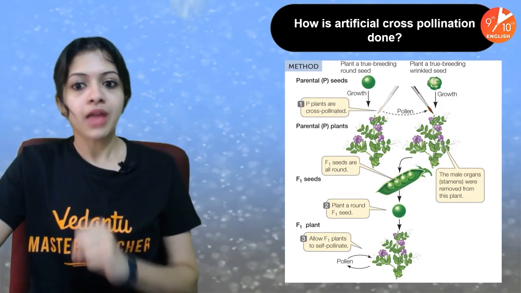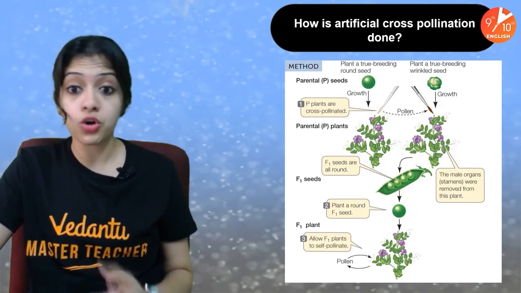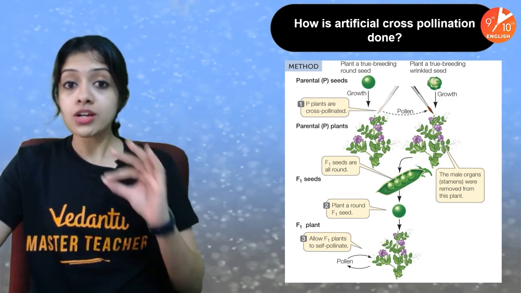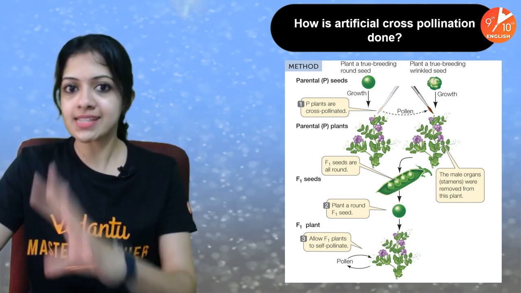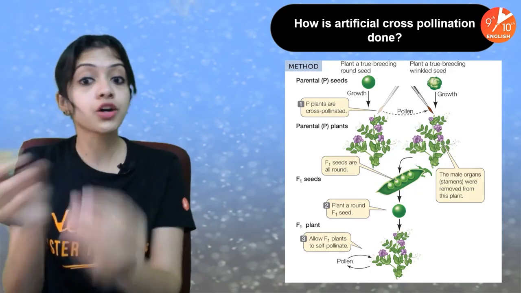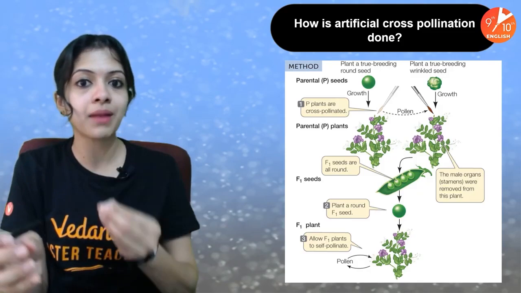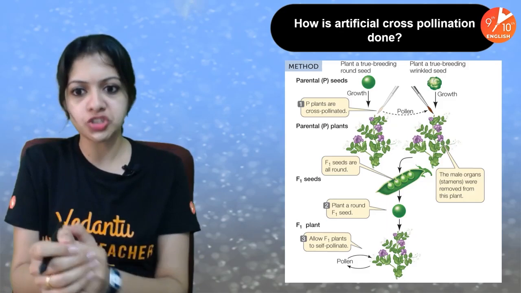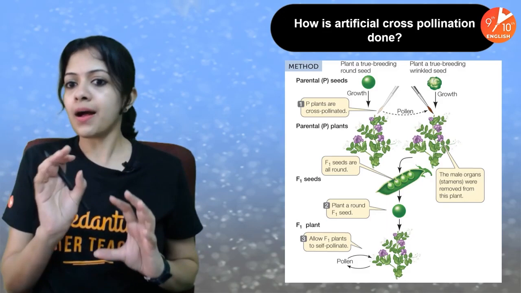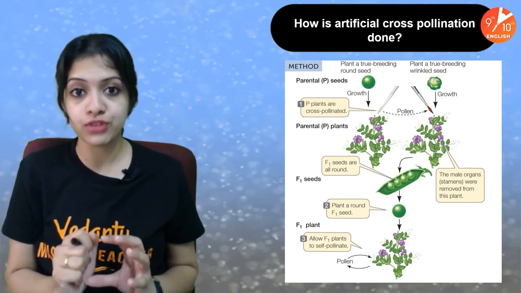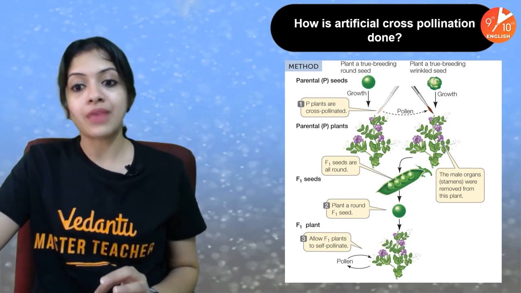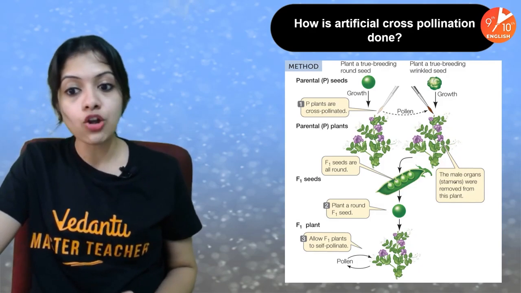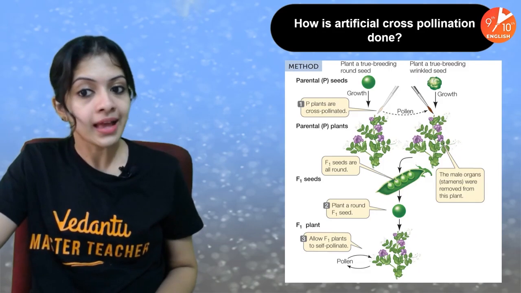Okay, now after getting the parent plants, what he did was, I told you pea plants are bisexual. In order to ensure that self-fertilization doesn't happen, because he wants to cross-pollinate between a round-seeded plant and a wrinkled-seeded plant, he had to ensure that they were not eligible for self-fertilization. What he did was, in one of them, he removed the male organs. The male organs or the stamens were removed from this plant.